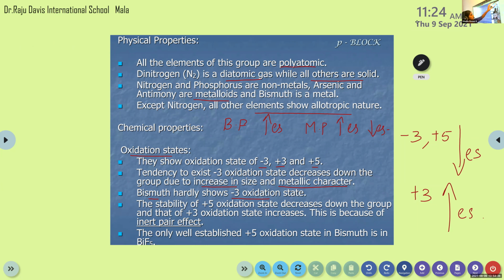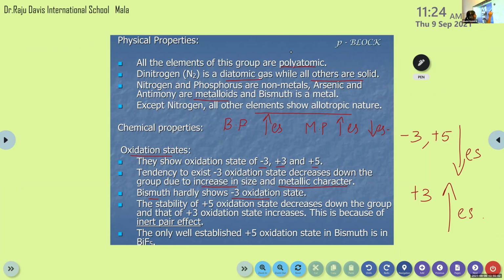So here the reason is the inert pair effect. Inert pair effect is that the configuration is ns2 np3, right? That means the s orbital is completely filled. Due to the completely filled s orbital, they will not take part in chemical reactions. They remain inert. Inert means they do not get involved in chemical reactions. So due to this inert pair effect, the tendency of +5 oxidation state and -3 oxidation state decreases down the group.